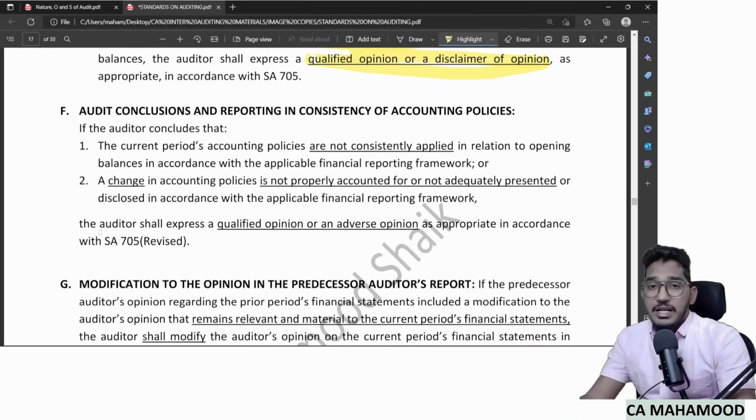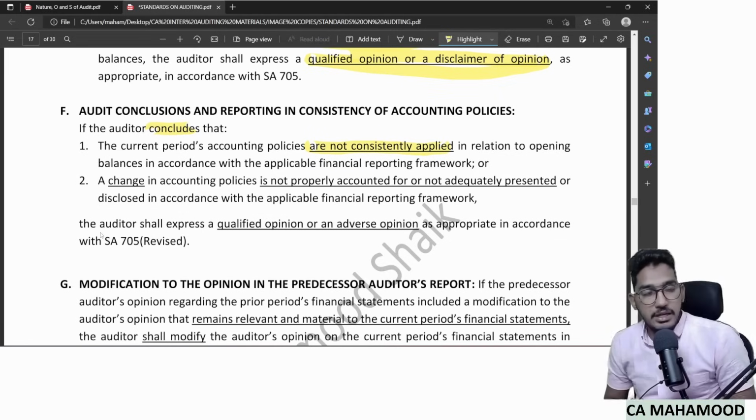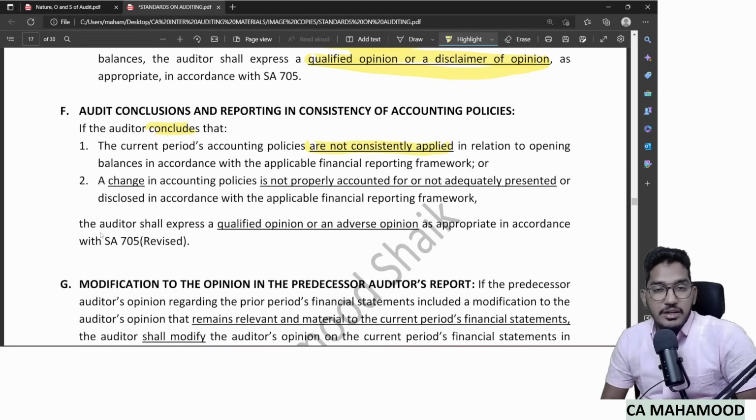Similarly, you will have conclusions regarding accounting policies also. Here they say that if the auditor concludes that without any valid reason, accounting policies are not consistently applied. The client is not having any valid reason. Without any valid reason, they have changed the accounting policy in the current year. Last year, they followed SLM. In the current year, without any valid reason, they have changed it to WDV. Or sometimes there is a valid reason for change in accounting policy, but the management did not properly account or disclose for it in the financial statements. There is a valid reason, the standard permitted the change in accounting policy. The client has changed it, but the mistake the client has made is that they did not properly disclose it.